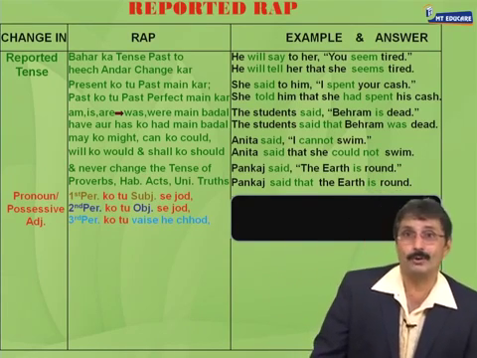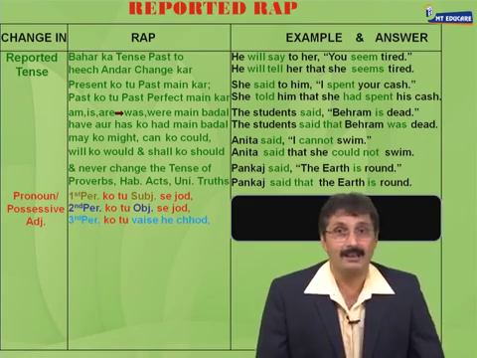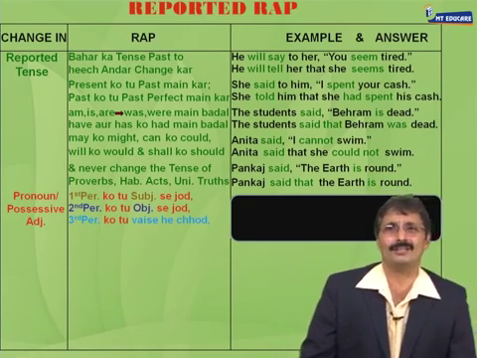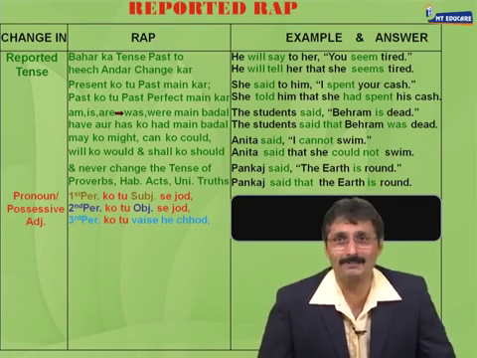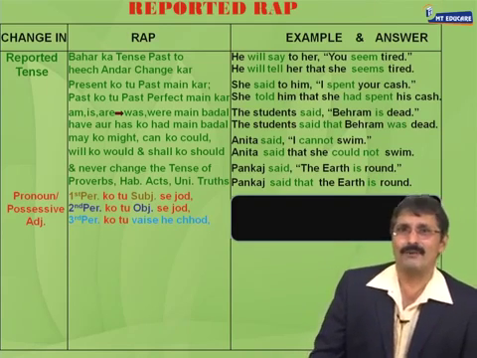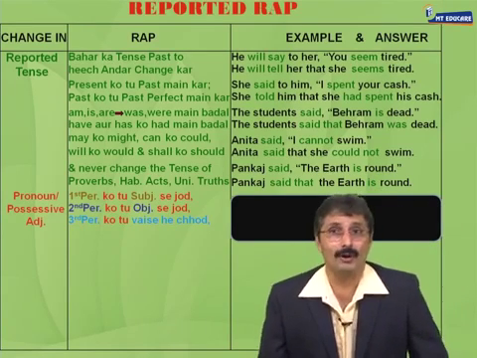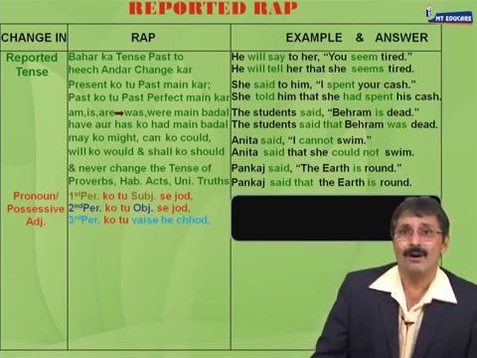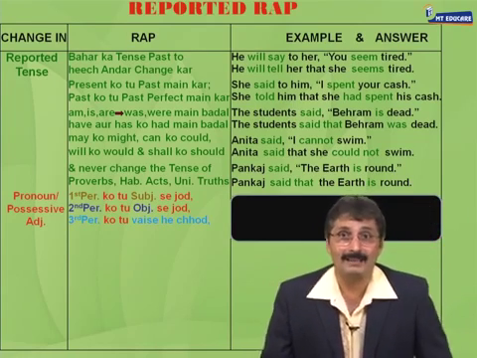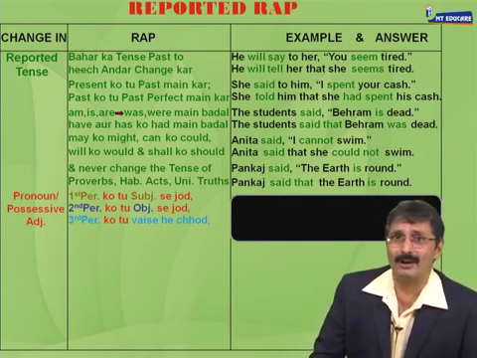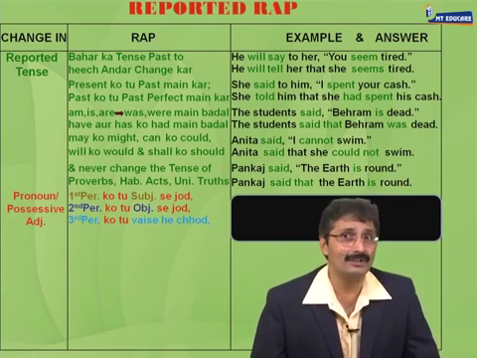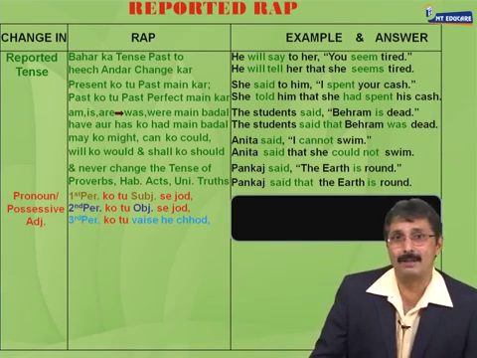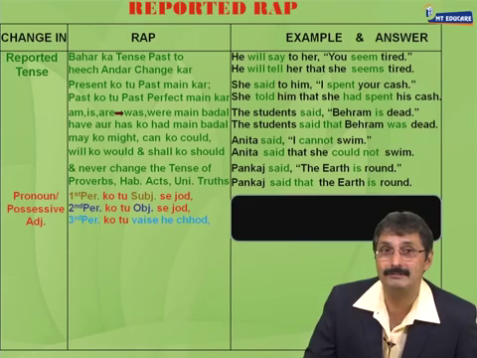बाहर का tense past तो ही अंदर change कर. Let's start again. बाहर का tense past तो ही अंदर change कर. Present को तू past में कर. Past को तू past perfect में कर. Am, is, are, was, were में बदल. Have or has को had में बदल. May को might, can को could, will को would, and shall को should. And never change the tense of proverbs, habitual actions, universal truths.